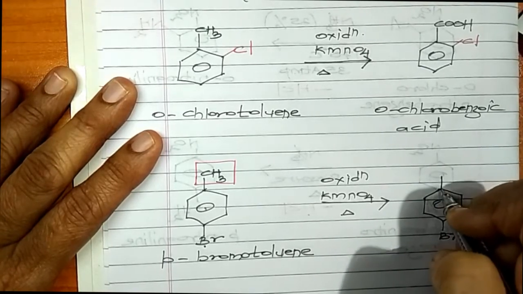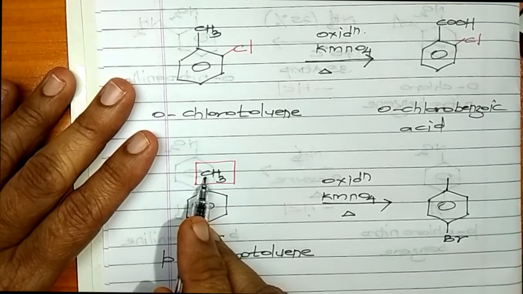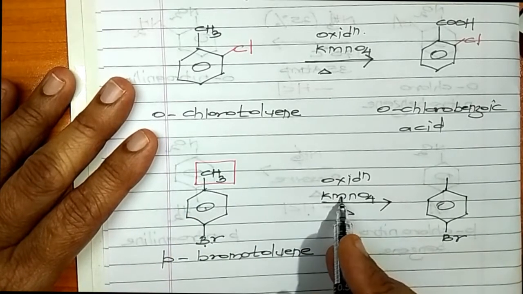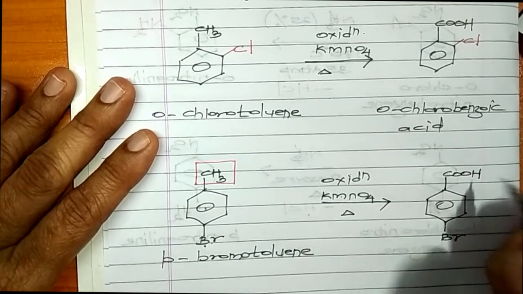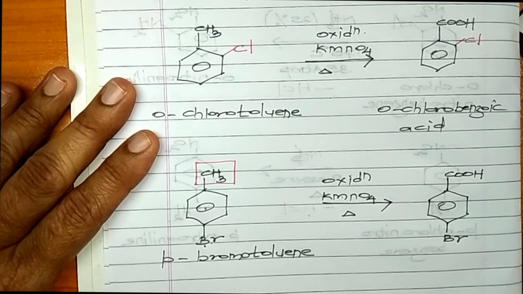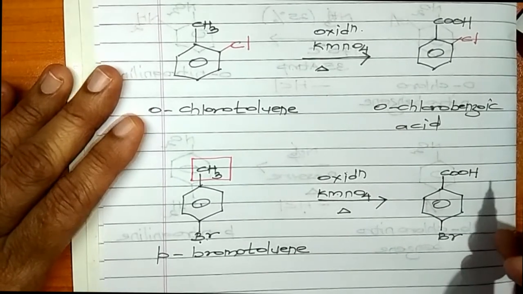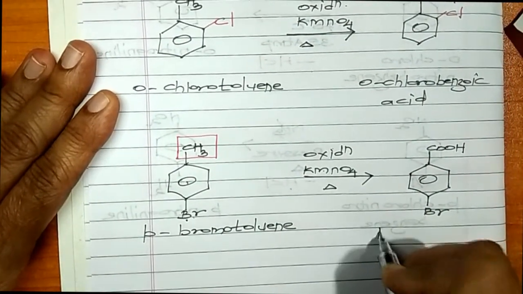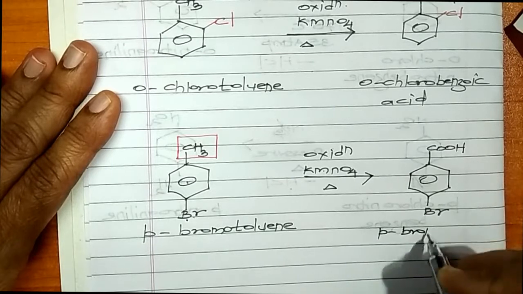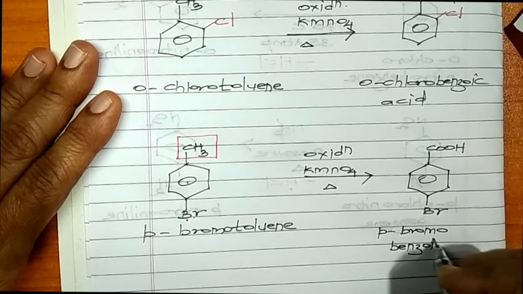Now, which group am I supposed to convert? This group will take part in the reaction. A methyl group on oxidation with potassium permanganate gets converted to carboxyl group. How do you write carboxyl group? COOH. Now this compound which you have prepared is nothing but para-bromobenzoic acid.